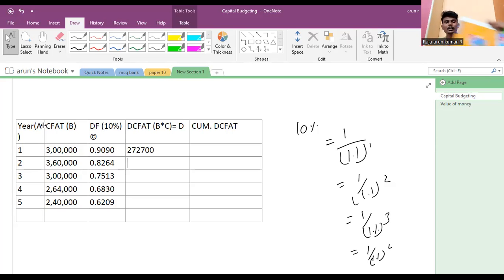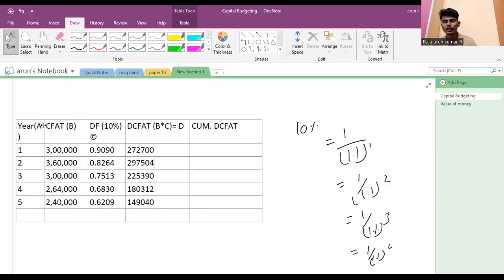You just multiply with that, B into D. To save your time, the values are 2,97,504, 2,25,390, 1,80,312 and 1,49,040. Like that we do the discounted payback period. This is the format we solve the sum.